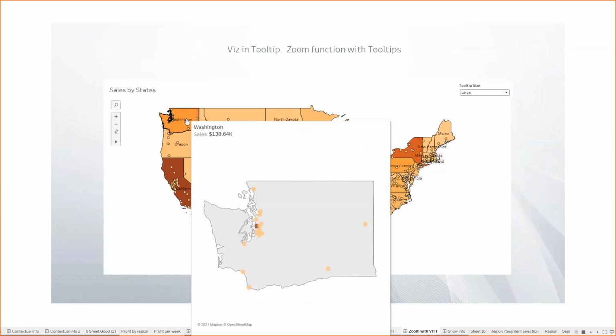But what the size of the large is, you can decide, or you can also let the user decide that. But that won't be very helpful, the user entering the number of pixels they want for a particular tooltip. What is best is you can provide them some options, that they can have the visualization in the large form, medium form, or small, or they don't want the tooltip at all. So this can be done with all types of tooltips actually. If the tooltip visualization is not needed, it can be turned off with this method.